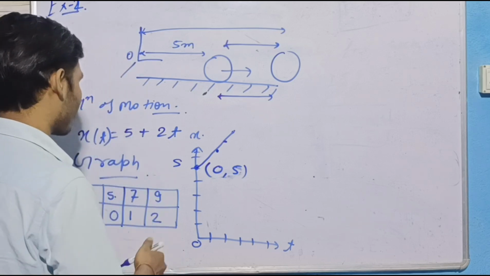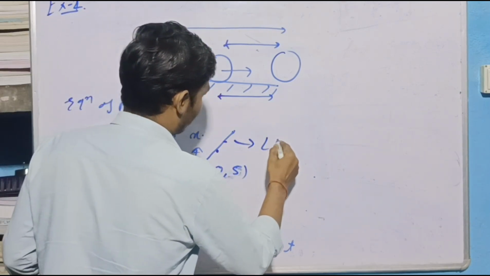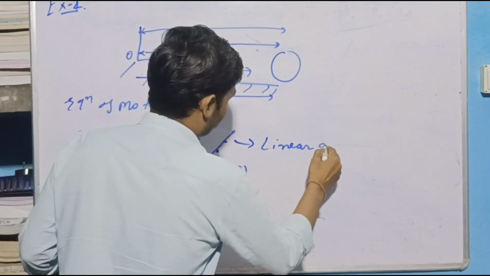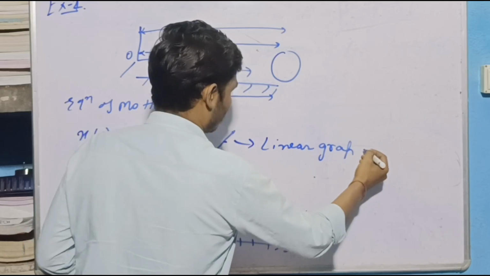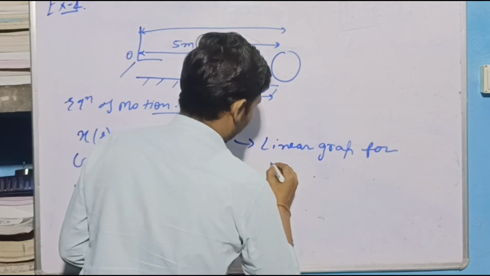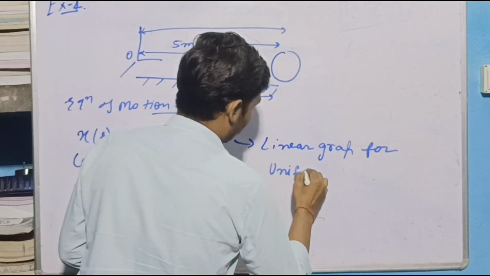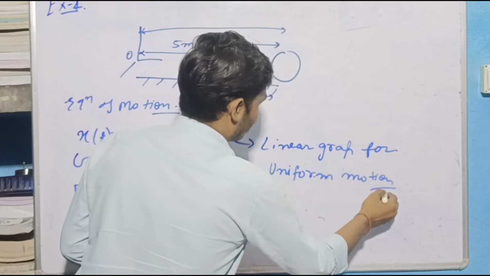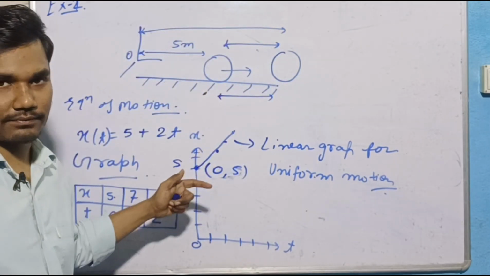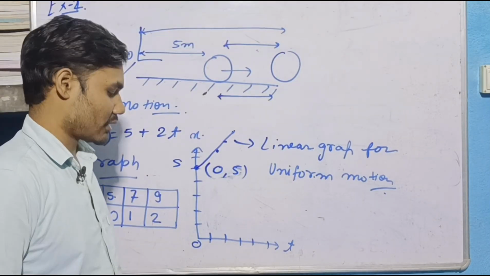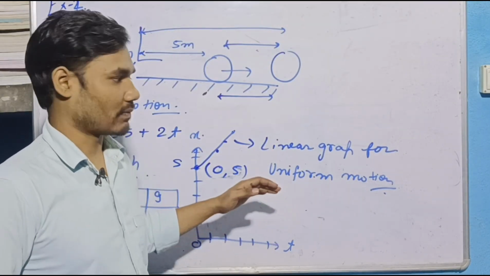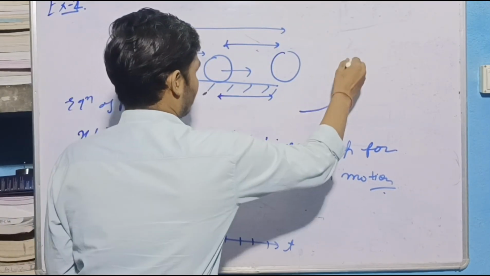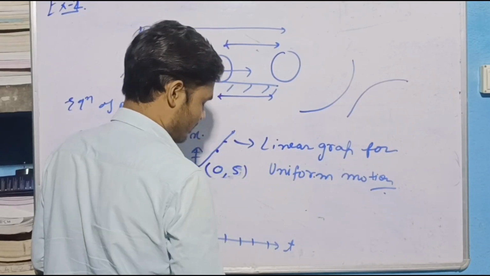You can also say it has a linear graph for uniform motion. If a body is moving uniformly, then we will have a linear graph. But if it is not, then we will have a curve like this, in this way, in this way.